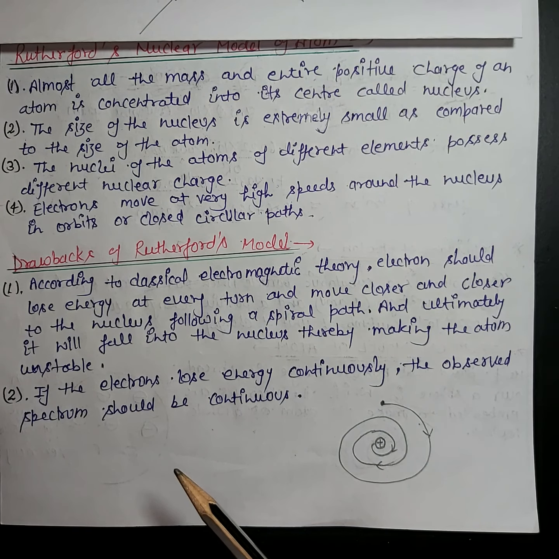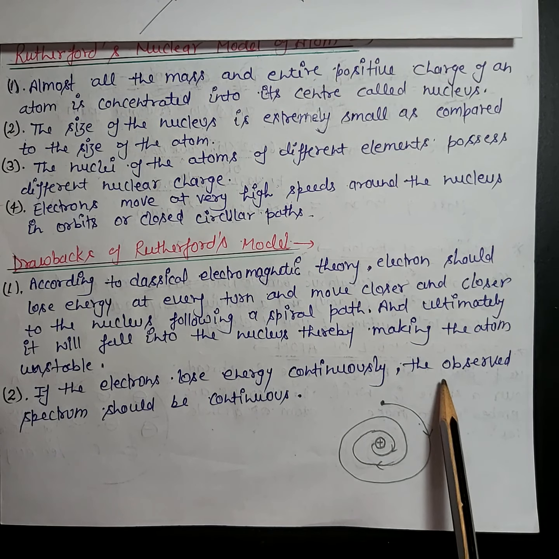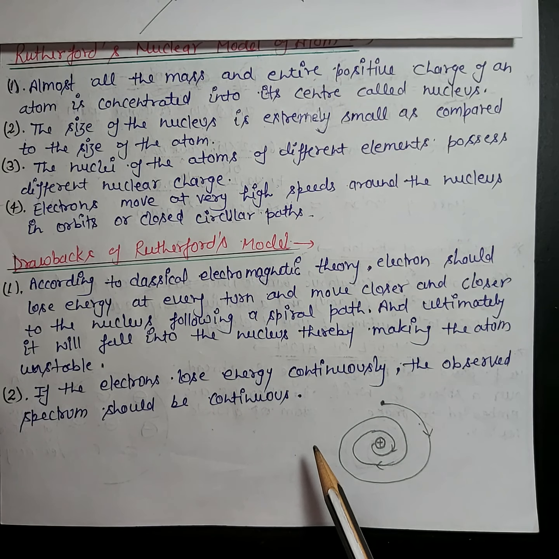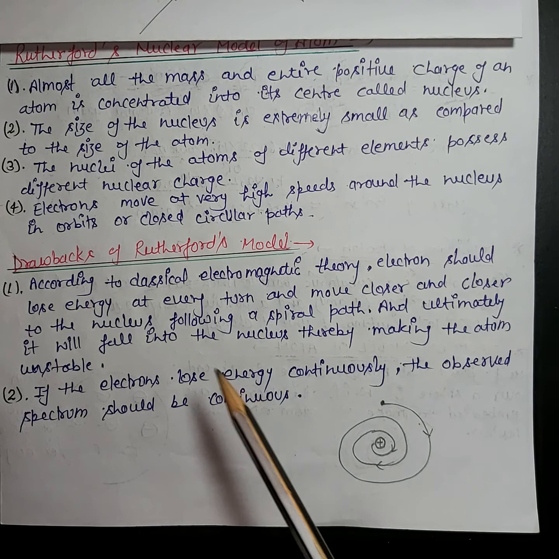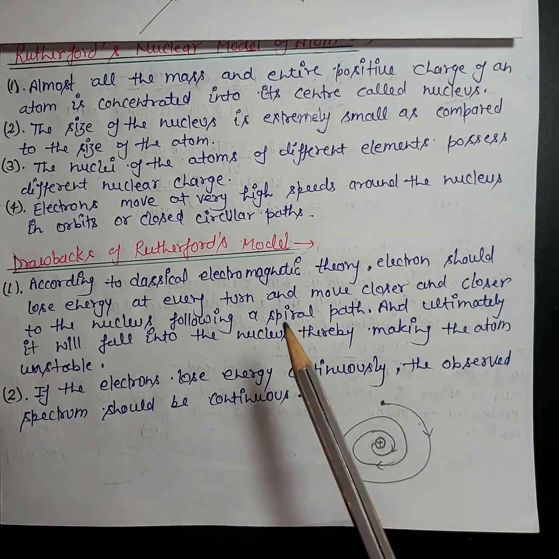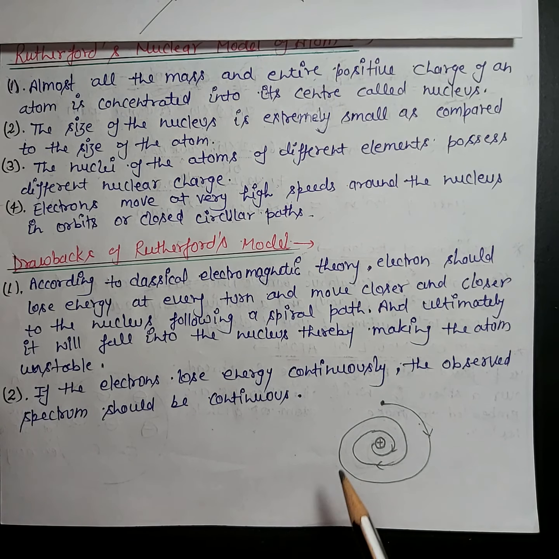Now the second drawback: if the electron loses energy continuously, the observed spectrum should be continuous, but scientists found that the spectrum of an atom is a line spectrum, not a continuous spectrum. So this is the second drawback of Rutherford's model. And what a continuous spectrum or line spectrum is, I will tell you later in this chapter.